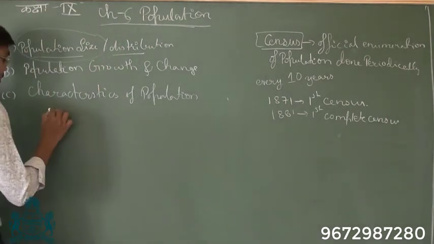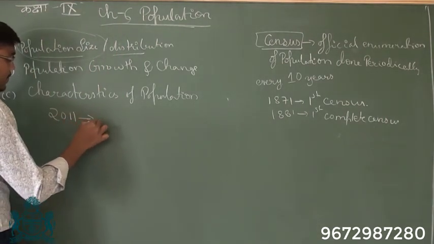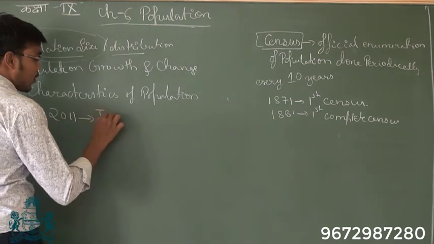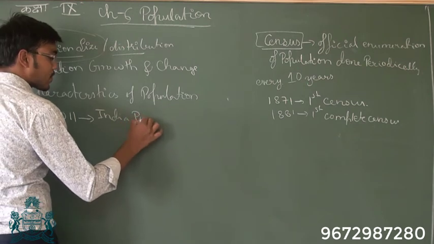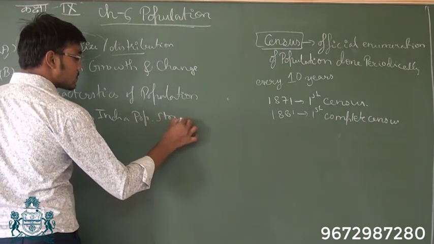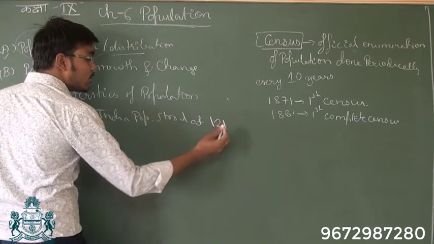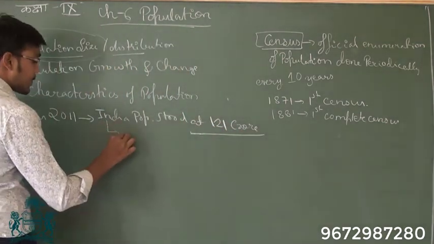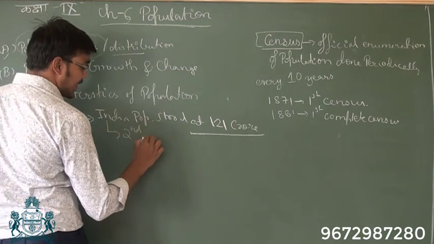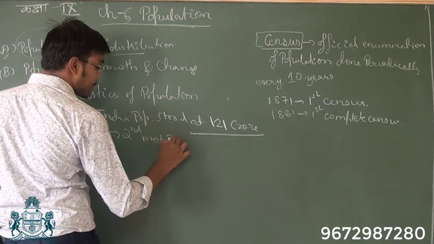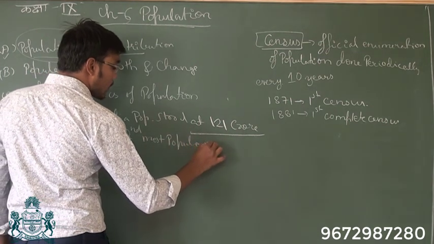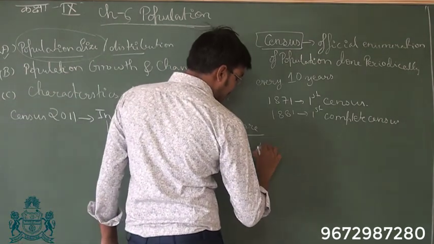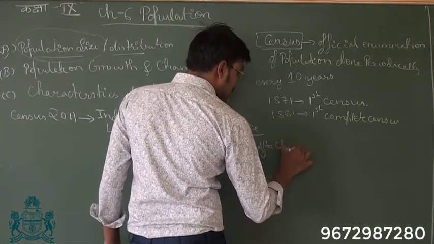So as per census 2011, India's population stood at 121 crores, and India is the second most populous country after China.